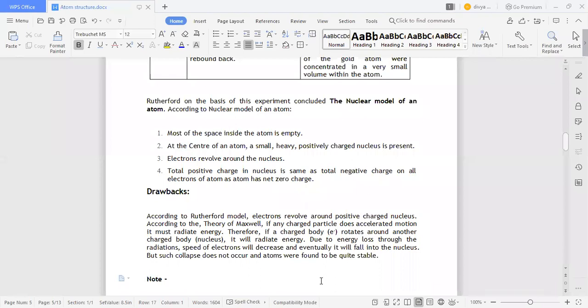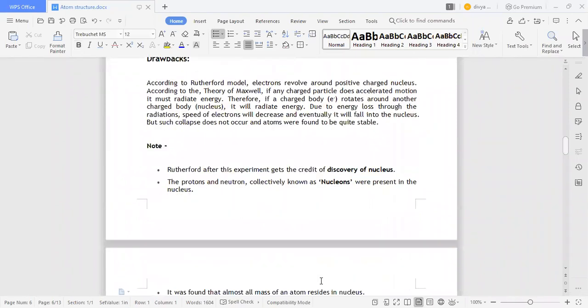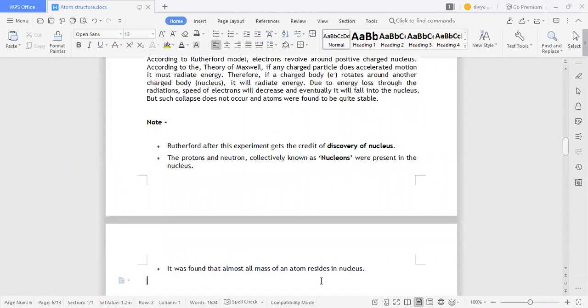But such a collapse does not occur, and atoms are found to be quite stable. So nothing like that happens in this Rutherford model. That is one disadvantage. It should happen, but it does not happen. Okay, the note we have to know is that from the Rutherford model, Rutherford, after this experiment, gets the credit for the discovery of the nucleus. Not invention, he discovered the nucleus.